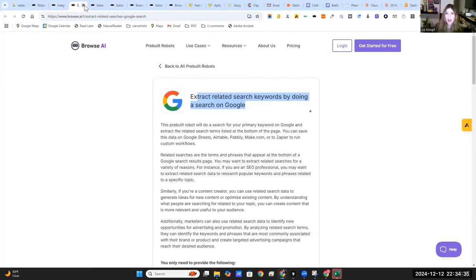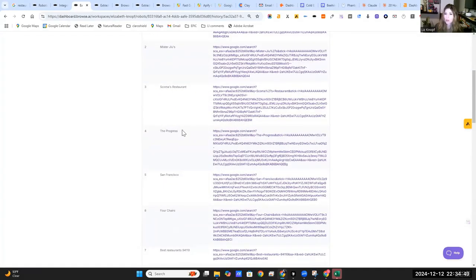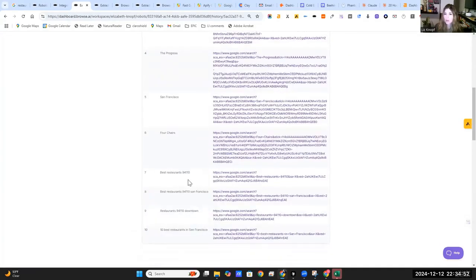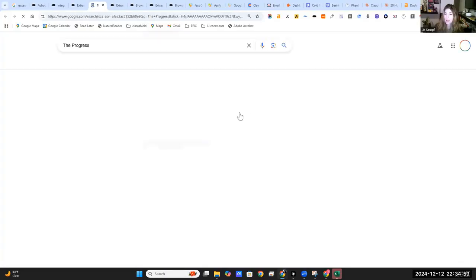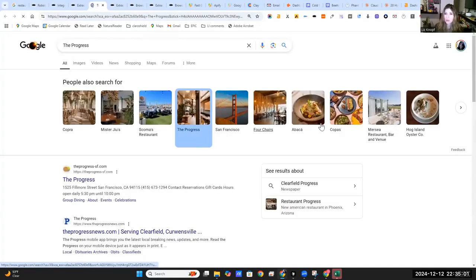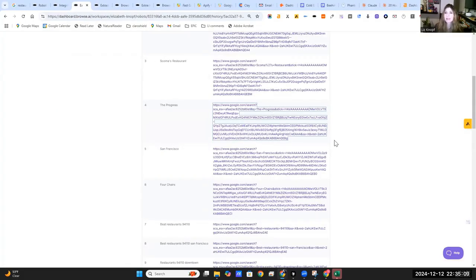So we pretty much solved that, but I did want to show you. Okay, so this one didn't really show well. Restaurants progress. Okay, so you might need to test out a couple of different ones to see which ones are providing the best. So this one really shows just the top results. This is what it's showing up here, the progress, SF, and this is the URL that you're getting. So you're not getting that level of detail that you probably are looking for. Even though you're getting the result, you're not getting the excerpt and you're not actually going into this page to then find info. There is a way where you can do that though.